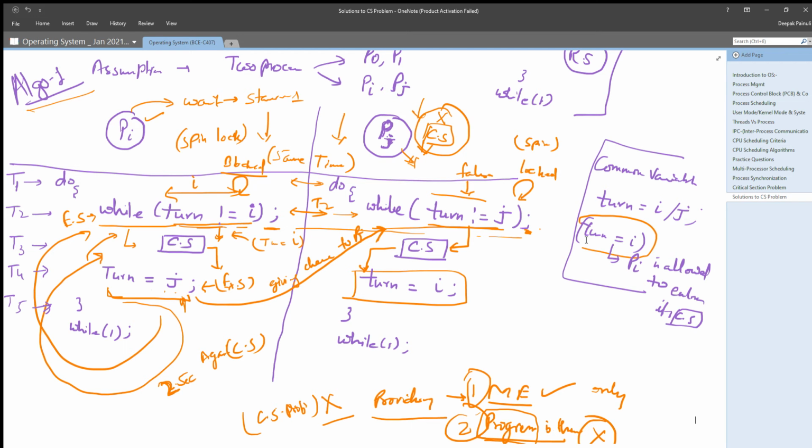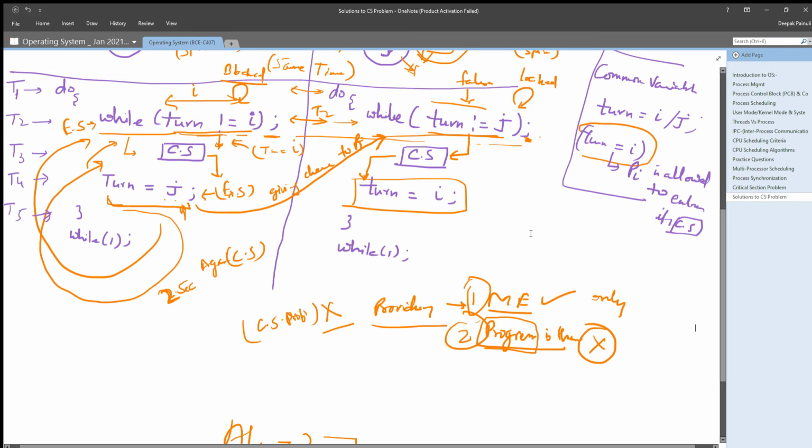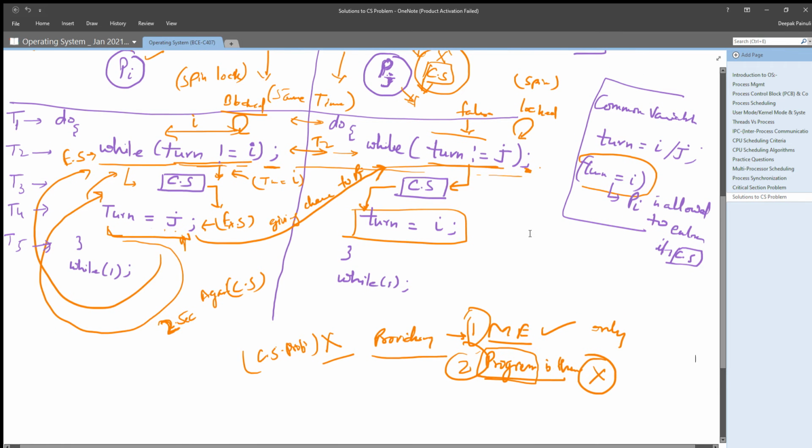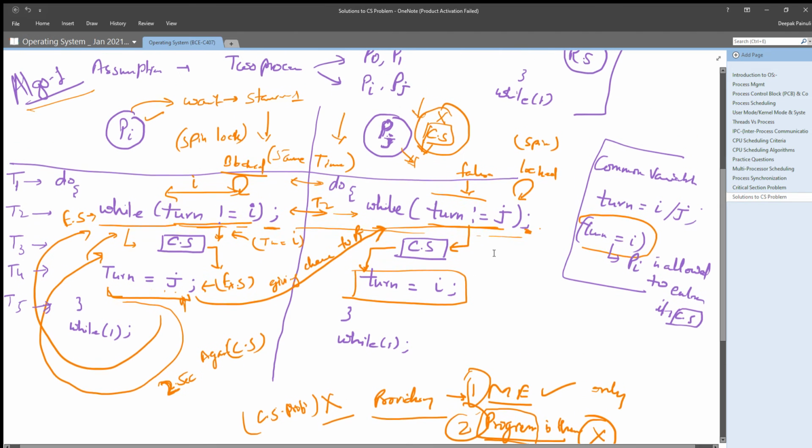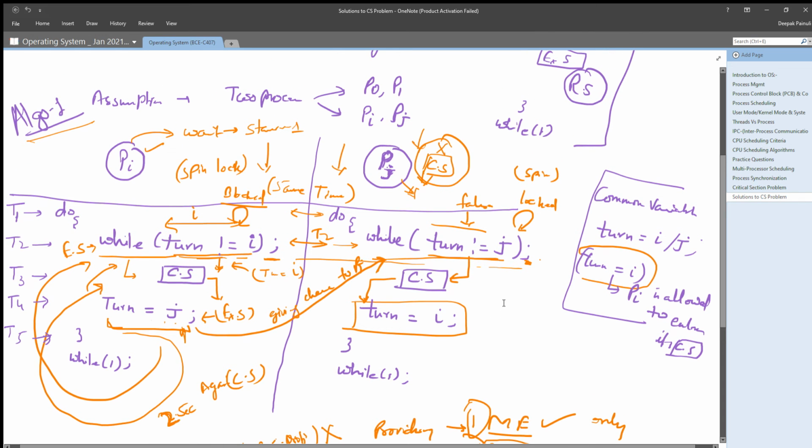And after stepwise processing of this algorithm 1, what we understood is that this algorithm is providing mutual exclusion only. It is not satisfying the remaining two conditions required for the solution of the critical section problem. Okay, let us now understand